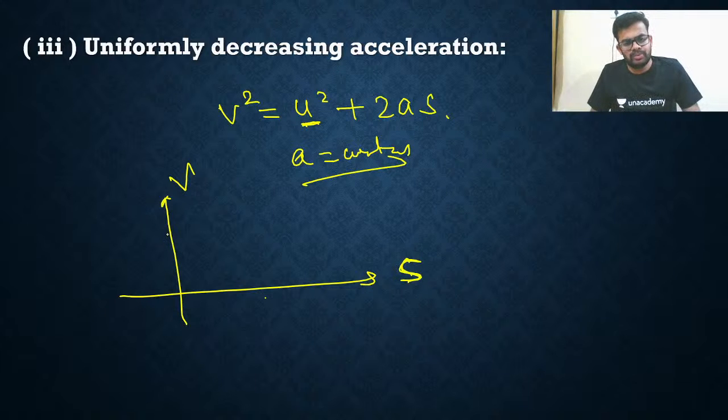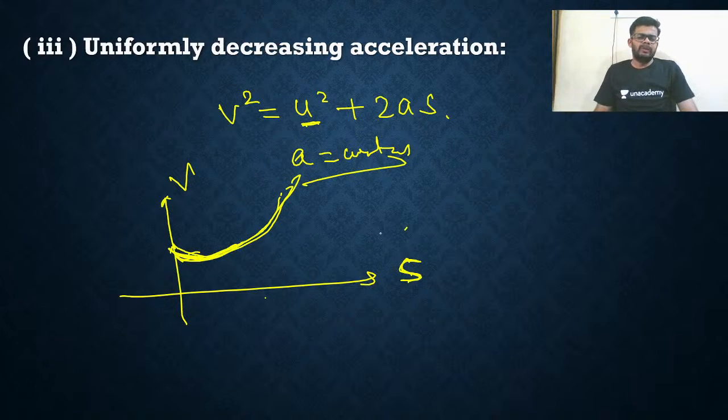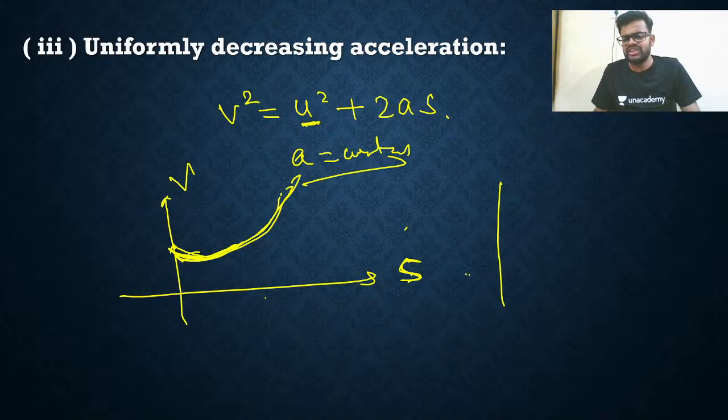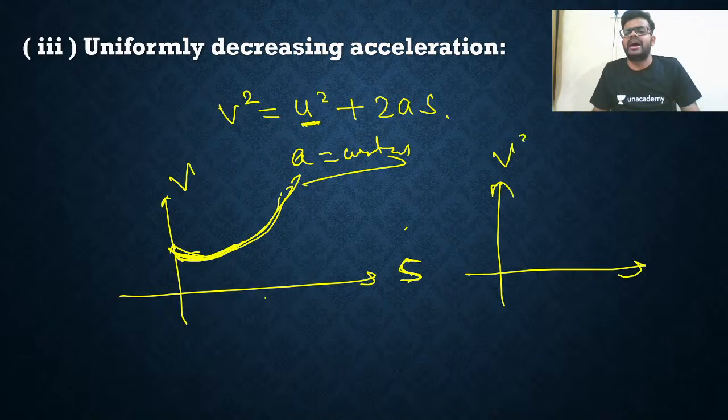I am saying u is positive, acceleration is positive, everything is positive. So it will be some upward parabola like this. Simply speaking, it will be just an upward parabola. Now I'm asking, what is the curve between v square and s?